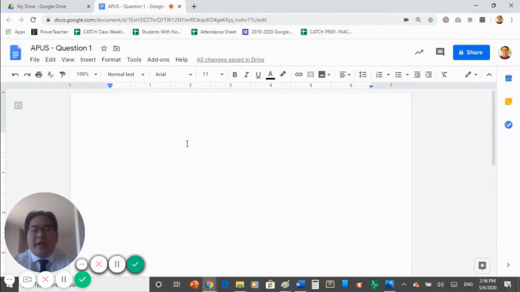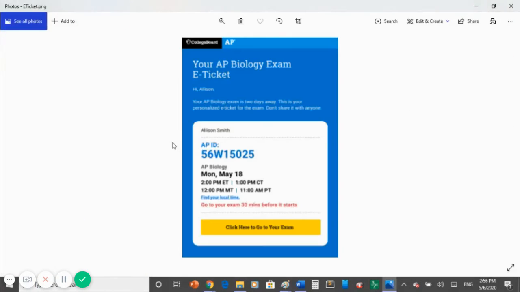The College Board has required that you format your answer document by placing your AP ID in the top left corner of your document. The AP ID was a number that was emailed to you, and you should have written down on a separate paper with the information for your schedule, your test date, and the time. For my example, I will be using this person's AP ID. So this AP ID is 56W15025.